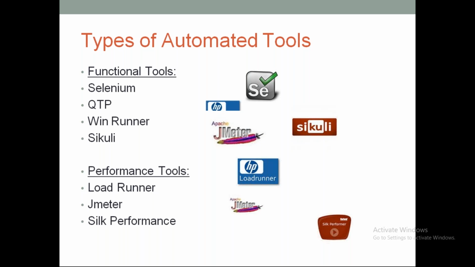Or if you want to test the application's functional behavior, then we will go with functional testing, right? The tools for functional testing are Selenium, QTP, WinRunner, and so on. Some of the tools I have listed; there are many more tools in the market, right? For performance, we have LoadRunner, JMeter, Silk Performer, and so on, right? So it's our call which one we have to learn, right?